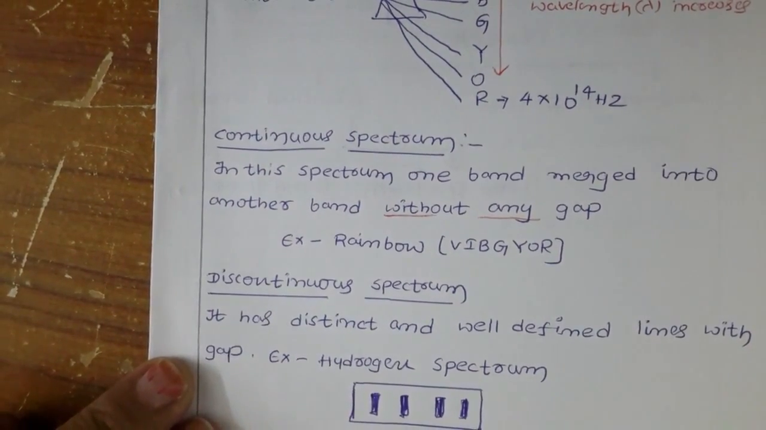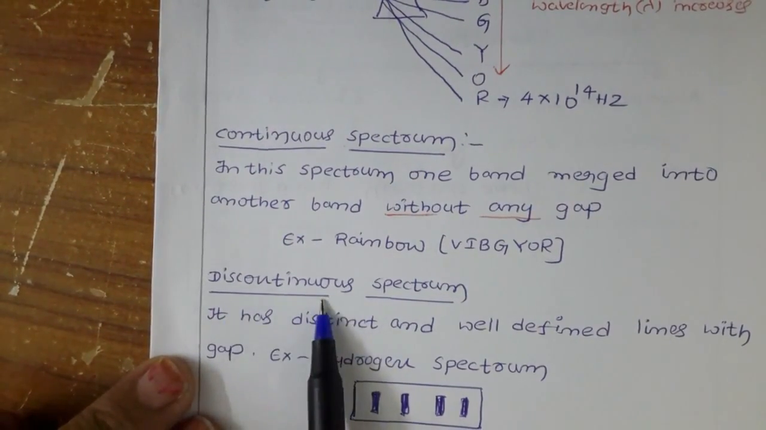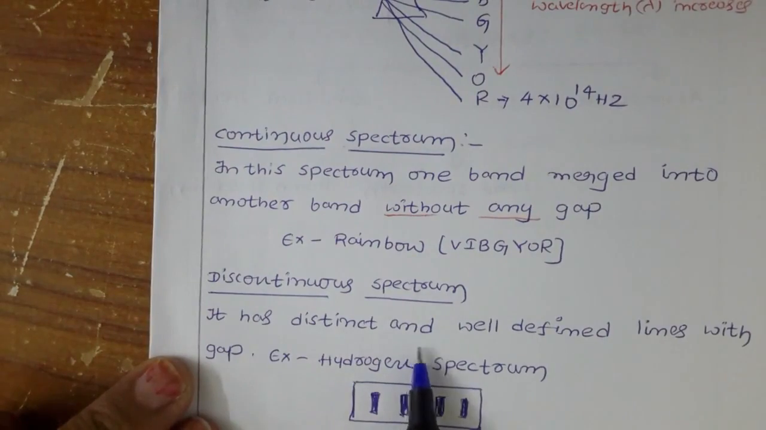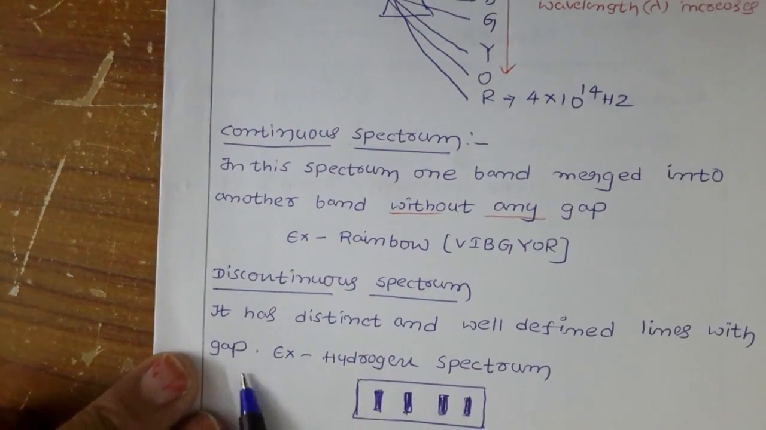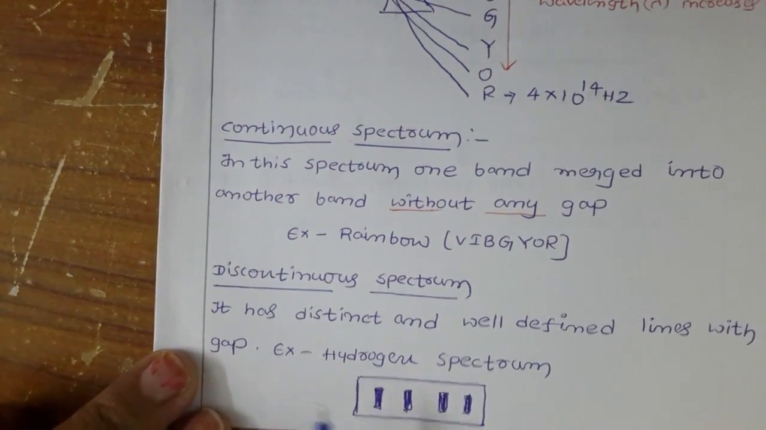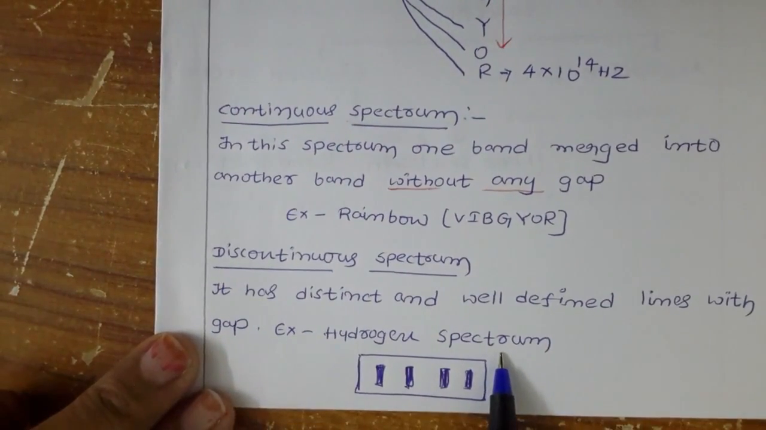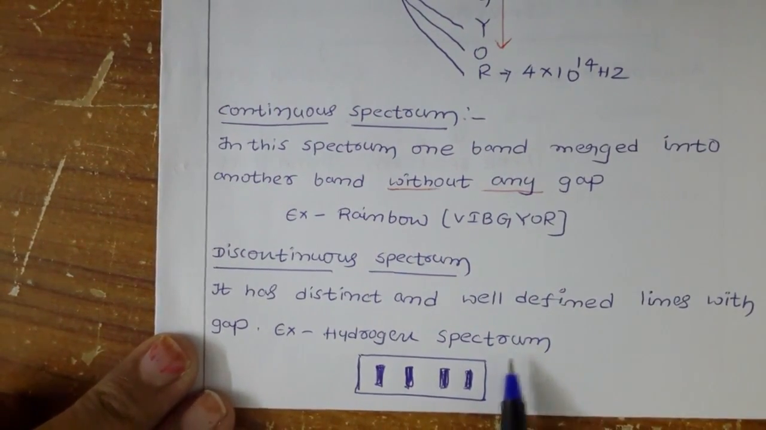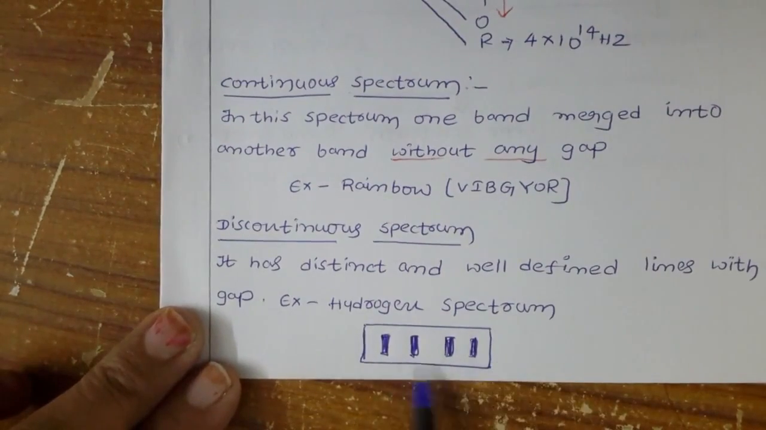Next we have another type of spectrum called the discontinuous spectrum. The name itself indicates there is no continuity. It has distinct and well-defined lines with gaps. For example, the hydrogen spectrum. What is the hydrogen spectrum? I will discuss that in the next video or the continuation of this one. If you see this image, we have well-defined distinct lines.